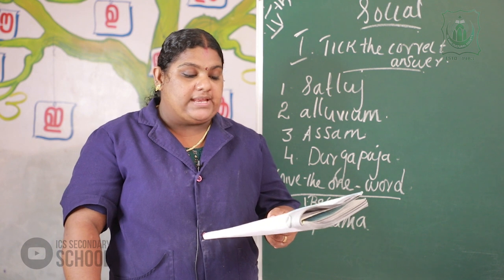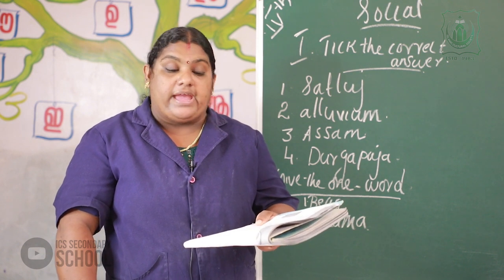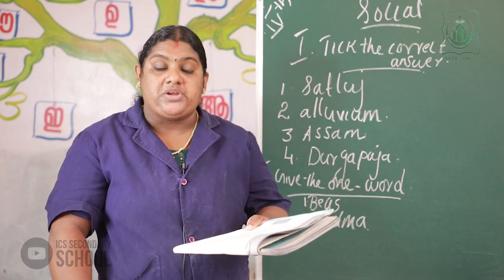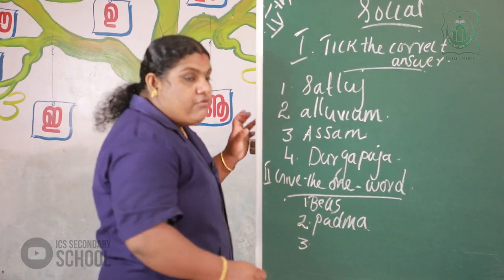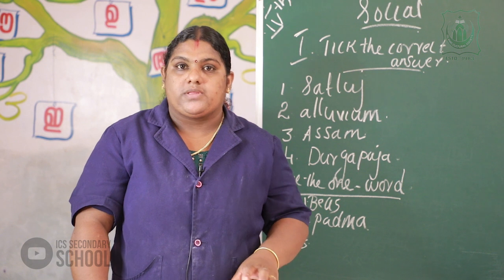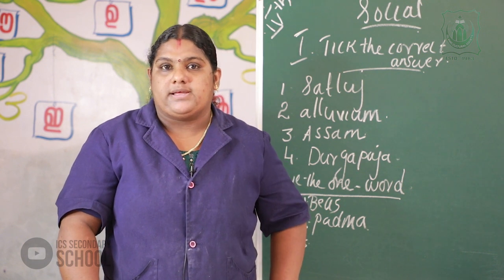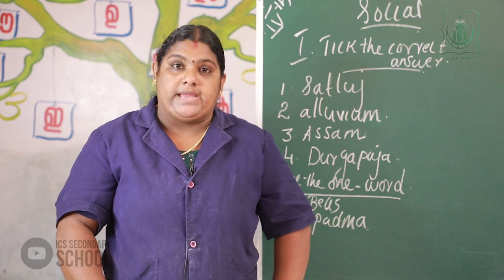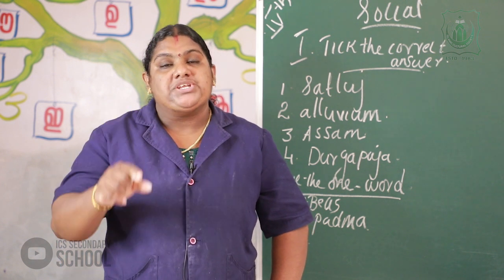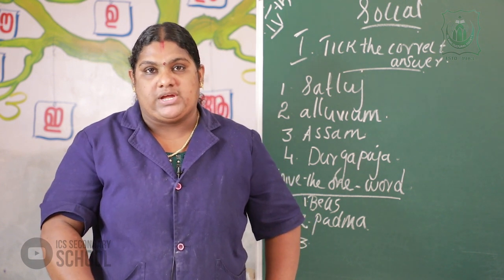The second question: the famous city of the Golden Temple is situated in which place? We already studied that one of the important regions is Punjab. In the northern plain, agriculture is the main occupation of this region.